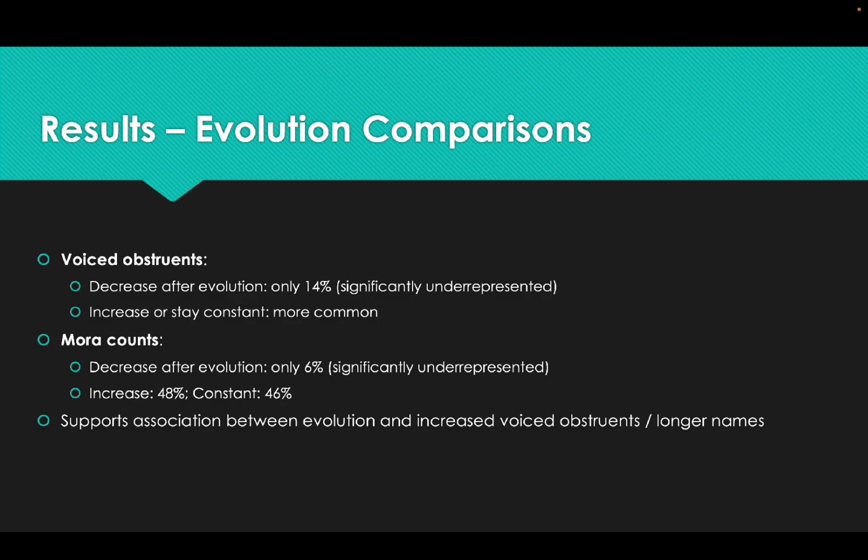For the evolution comparisons, we can see a kind of decrease after evolution of voiced obstruents. Only 14% of the voiced obstruents remained, and in other cases, voiced obstruents increase or stay constant. About mora counts, it typically increases or stays constant, and in some cases it decreases after evolution, like only 6%. And these two phenomena support the association between evolution and increased voiced obstruents or longer names.